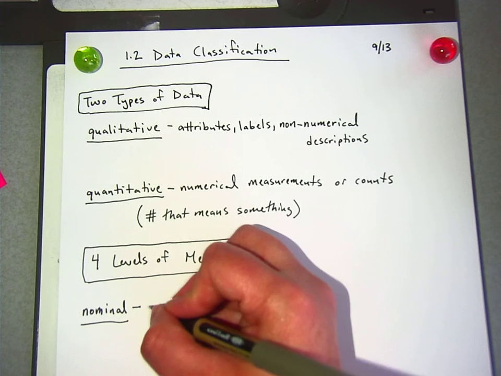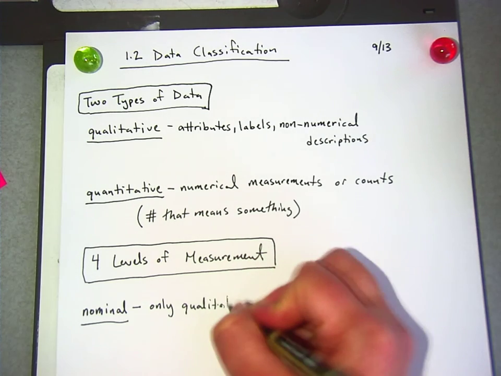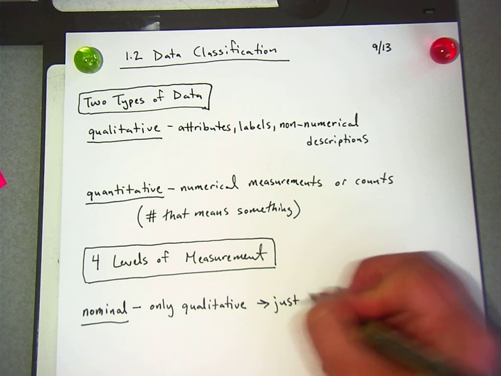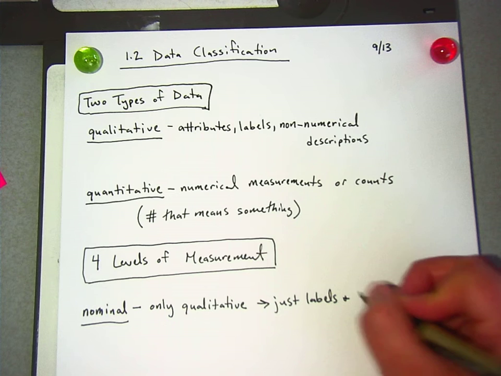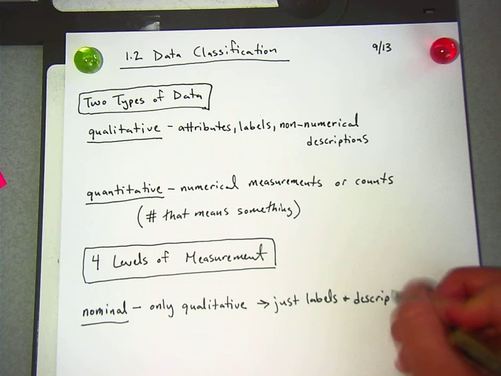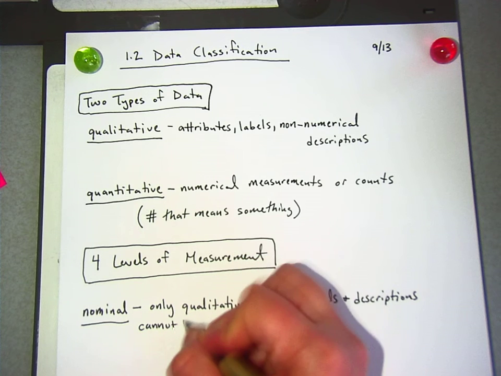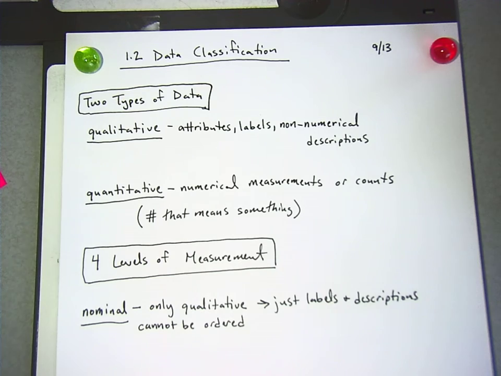Nominal is only qualitative. This is just labels and descriptions. These cannot be ordered. Well, I mean, I guess they could be ordered. Like, I could write all of your names and then put them in alphabetical order, but I'm saying an order that matters, not alphabetical, which would just be organization.